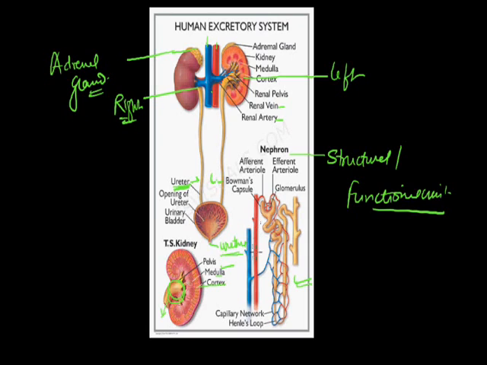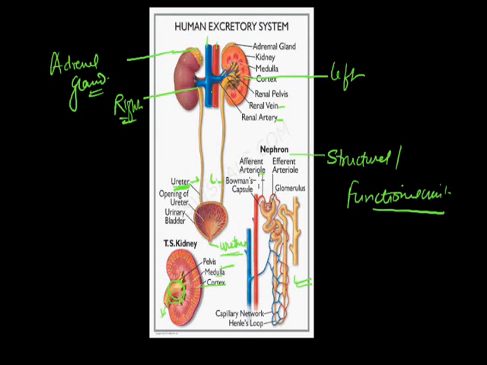You see, one blood vessel is bringing blood to the nephron and another blood vessel is collecting this blood away from the nephron. The blood vessel which brings blood to the nephron is called the afferent arteriole, and the blood vessel which removes the blood from the nephron is known as the efferent arteriole.